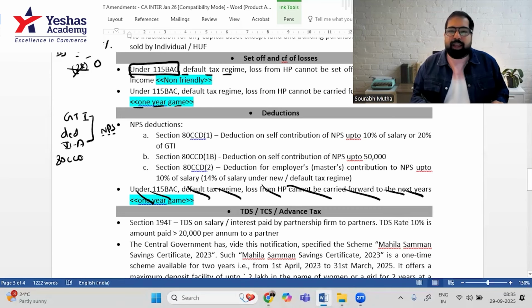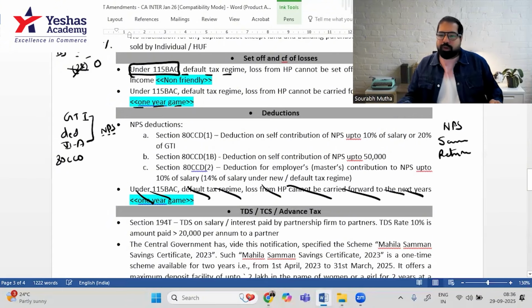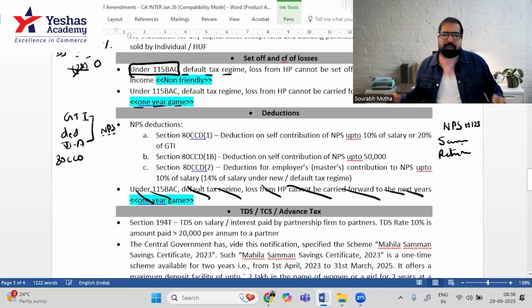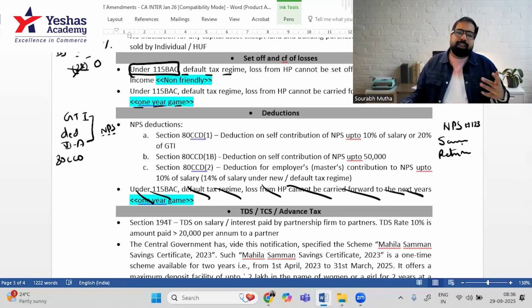That was the shortcut. And guys, now what is National Pension Scheme in a nutshell? It is a way to save money for your retirement. So you open an account, for example you go to the post office and open a National Pension Scheme account, number 123, let's say that's your account number, and you can deposit money which you can use for retirement. Till you deposit money in that account, the government is happy because the government gets to use your money, and they give you some deductions.